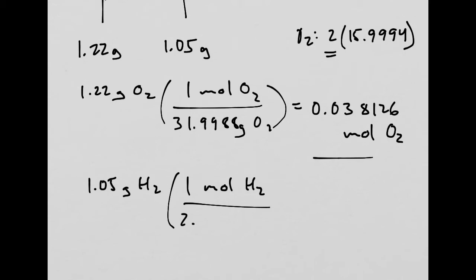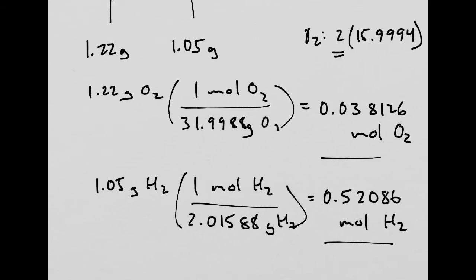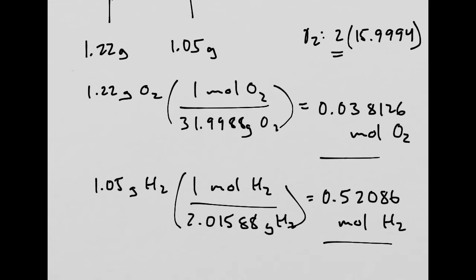So that gives us 2.01588 grams of H2 gas, and when I put this into the calculator, I get 0.52086 moles of hydrogen gas. And now I know how much we have in terms of the moles of each one of these 2 gases that are going to be involved in my reaction.